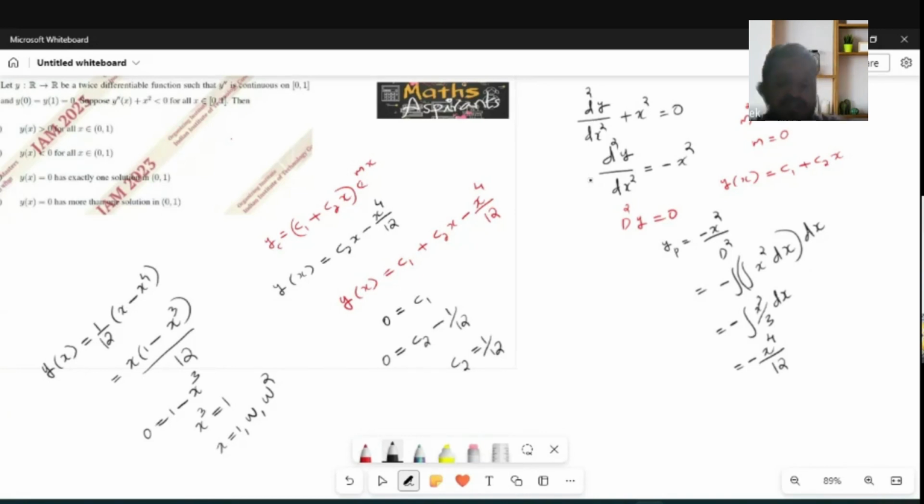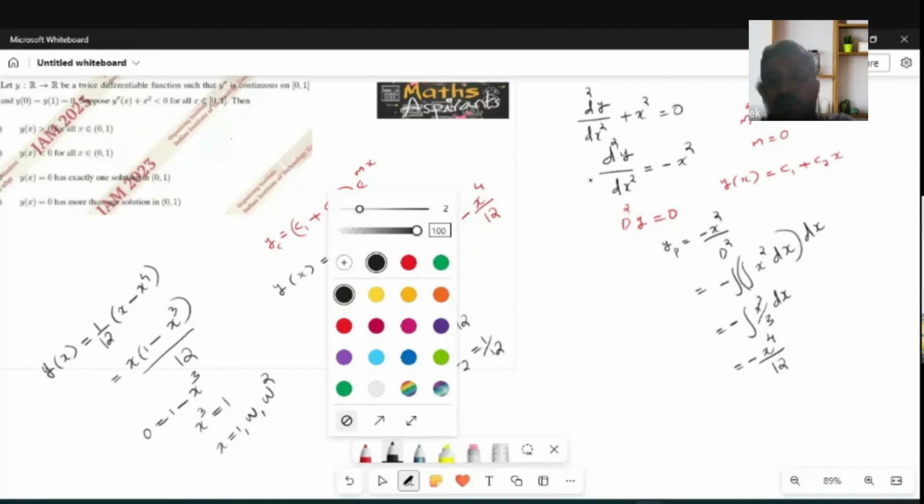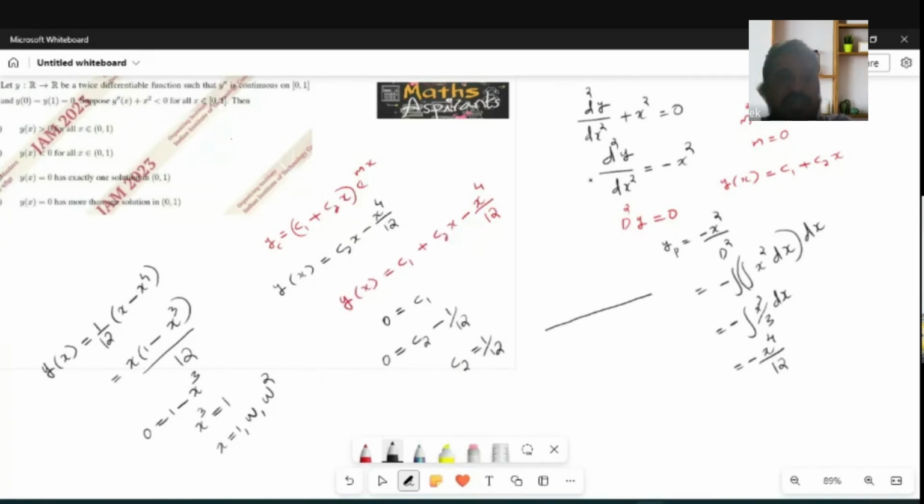I am taking one point between 0 and 1. I need to see whether it is less than 0 or greater than 0. So I'm taking 1/2. Then what is the nature of y of x in this interval?